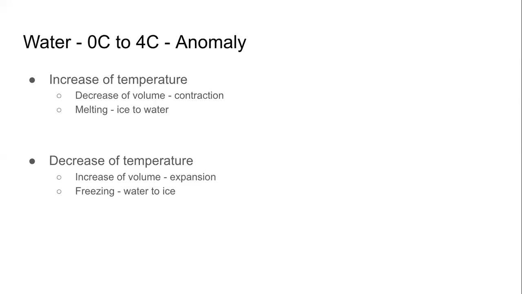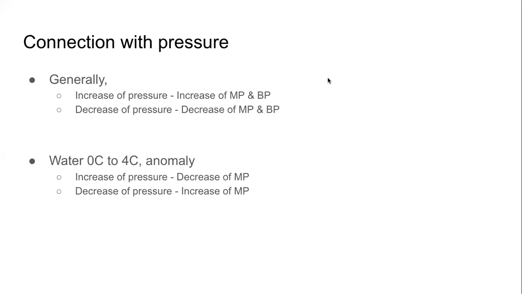This is the anomaly with respect to volume, temperature. When we look at it from the pressure perspective, what we are seeing is in case of water between 0 degrees Celsius and 4 degrees Celsius, when we increase the pressure, it will melt easily. When we decrease the pressure, it will not melt easily.